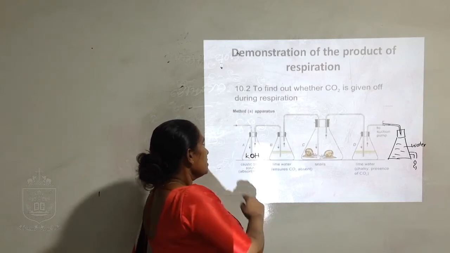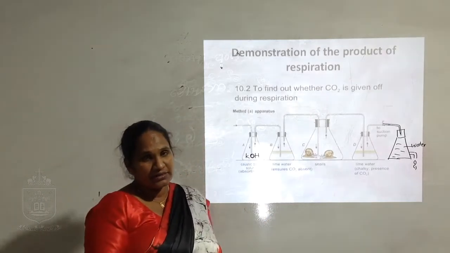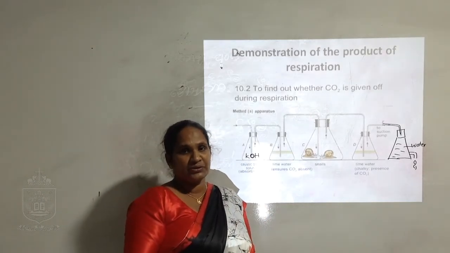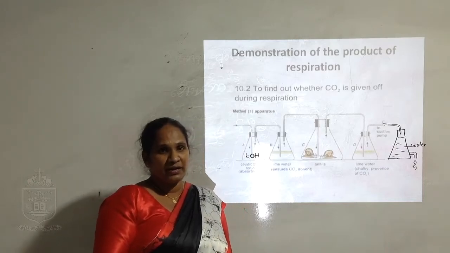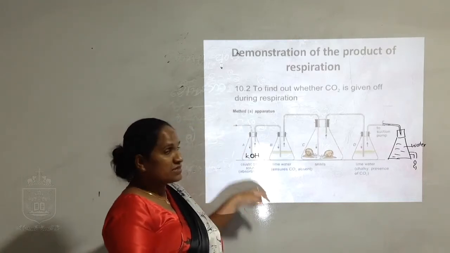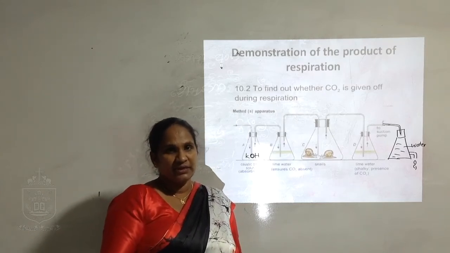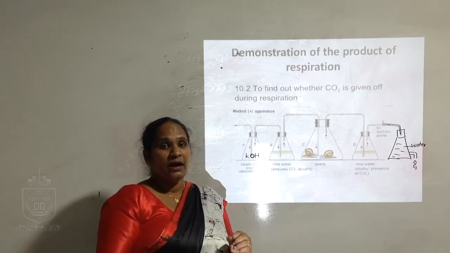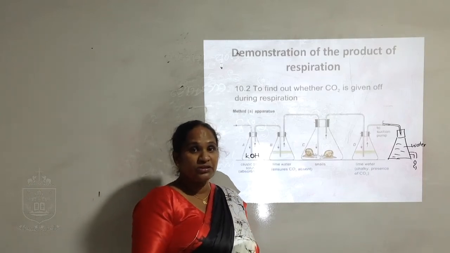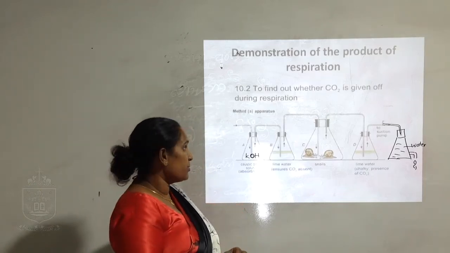Inside this flask, potassium hydroxide is there. The function of potassium hydroxide is to absorb carbon dioxide. When air enters from this side, carbon dioxide, oxygen and other gases are there. The carbon dioxide percentage is 0.03 in the atmosphere.